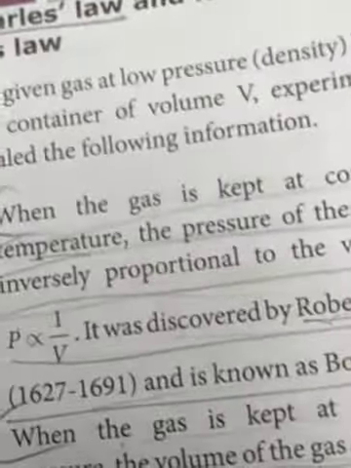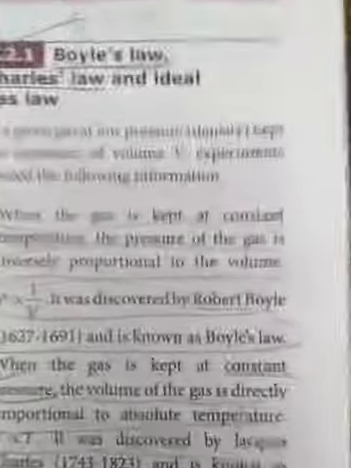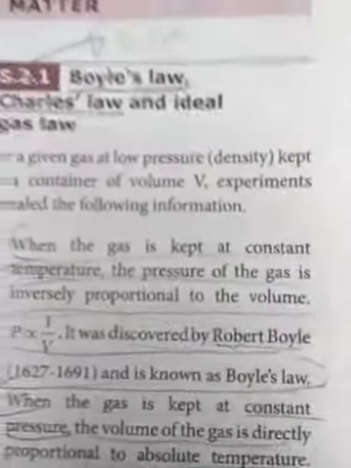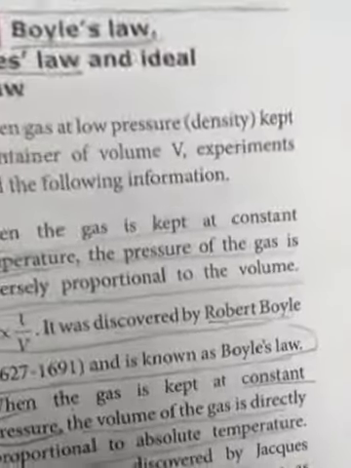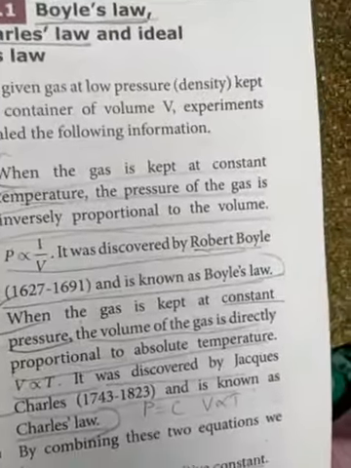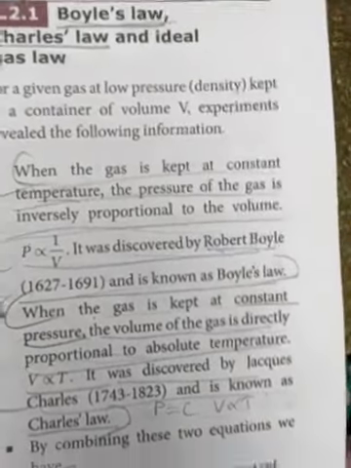So we calculate the formula: pressure P is inversely proportional to the volume, that is, 1 by V. This was discovered by Robert Boyle, so we call it Boyle's law, known from 1627 to 1691.